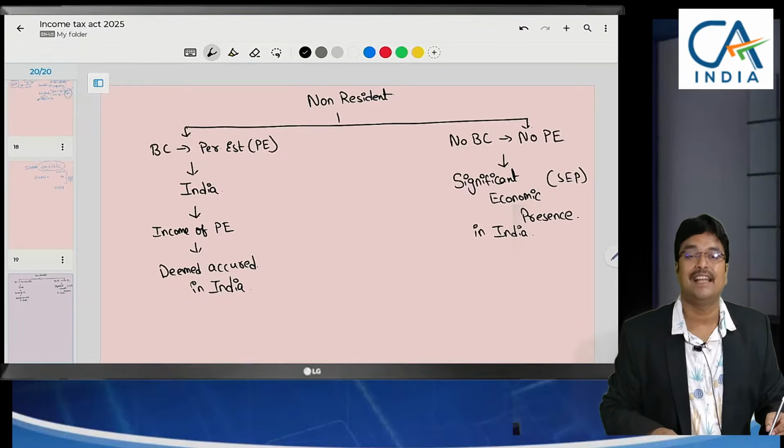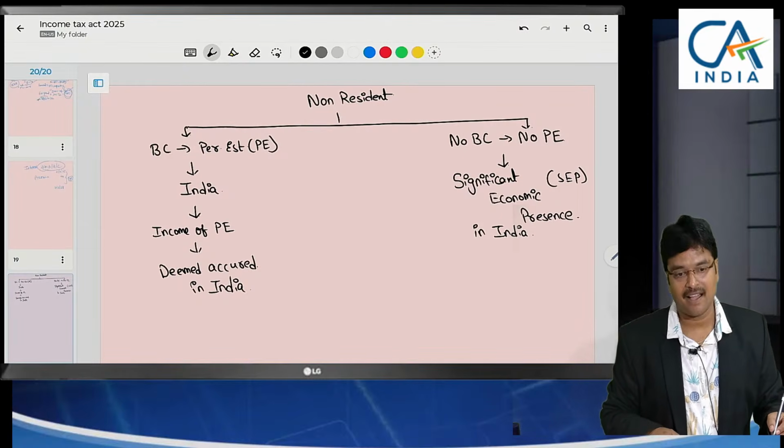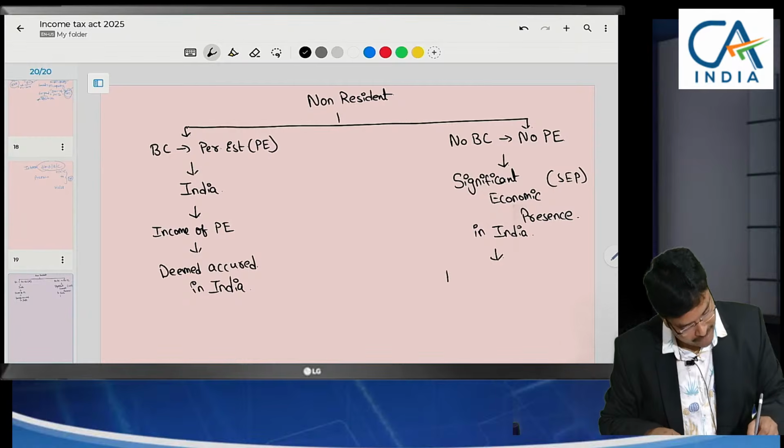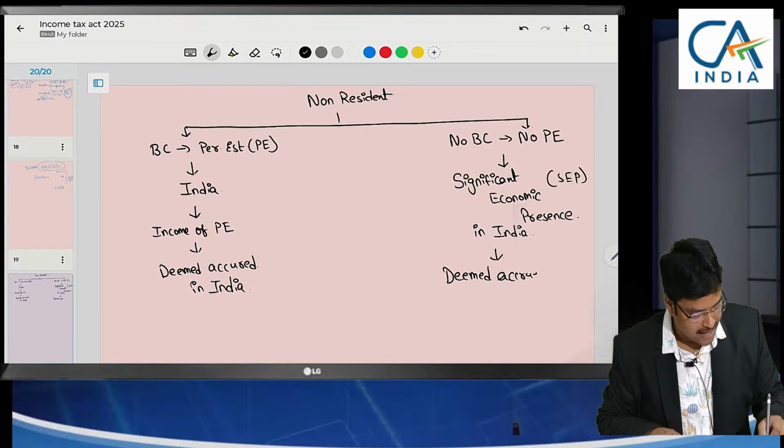If that significant economic presence is in India, then also we treat it as deemed to be accrued in India.